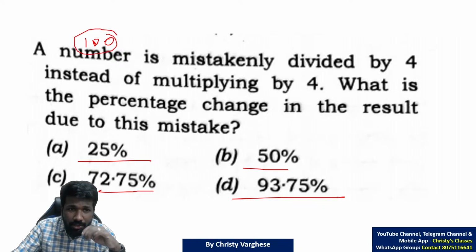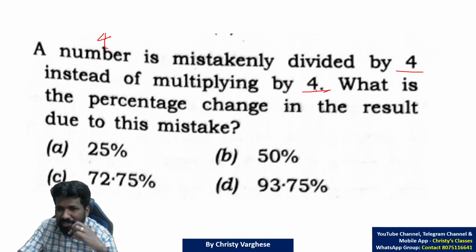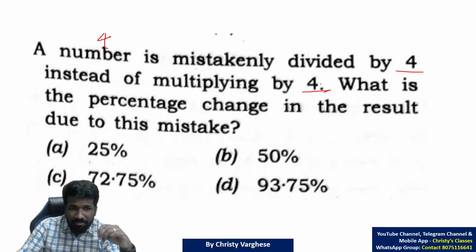It is not necessary that you take 100 itself as the example. You can take 1 as the example or 2 as the example. Anything can be an example. Instead of 100, since in the last questions we have already taken 100, we will take another example. We will take 4 as the example because a number question is very much connected to 4. That is why 4 may be a little easier example here.